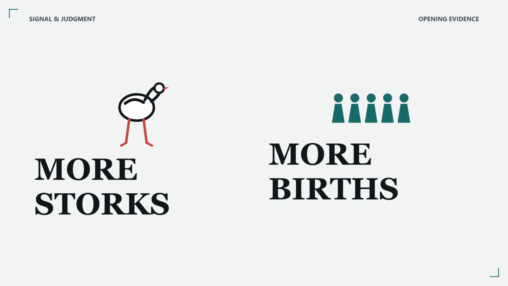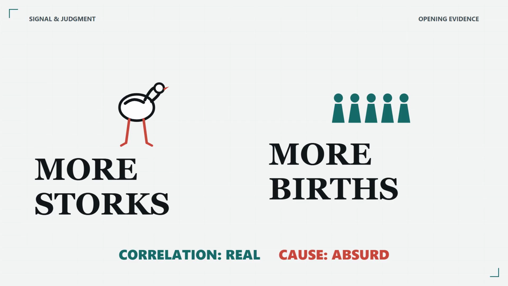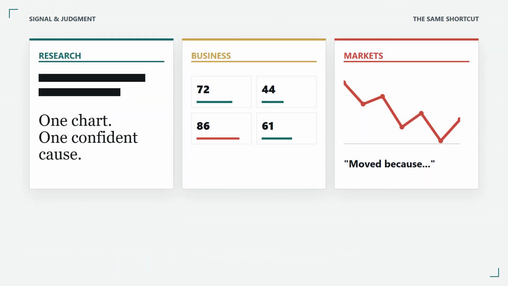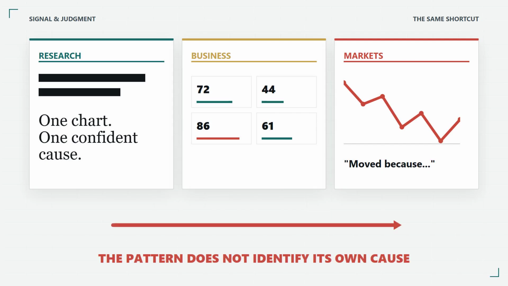More white storks, more human births. The correlation was real. The obvious cause was absurd. Yet research headlines, business dashboards, and market commentary make the same move. A correct pattern is treated as if it identified its own cause. It cannot. Three things can break that story.